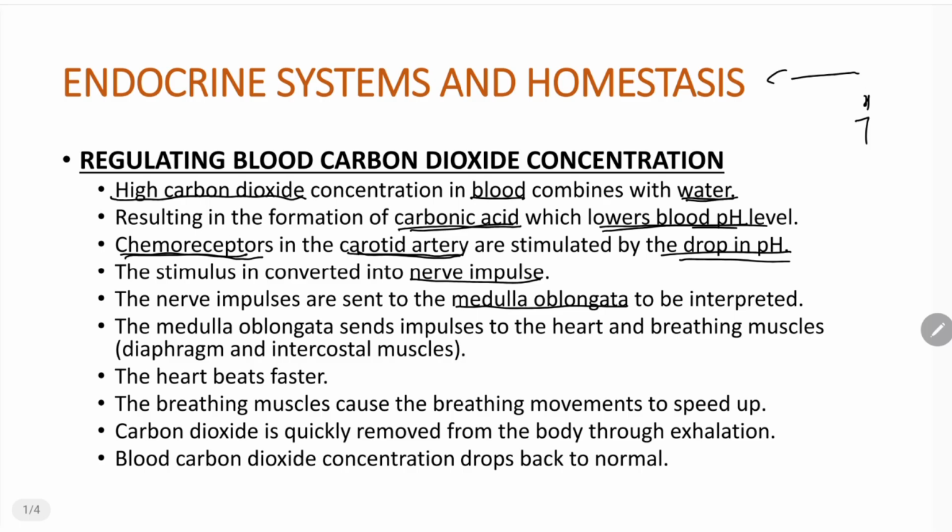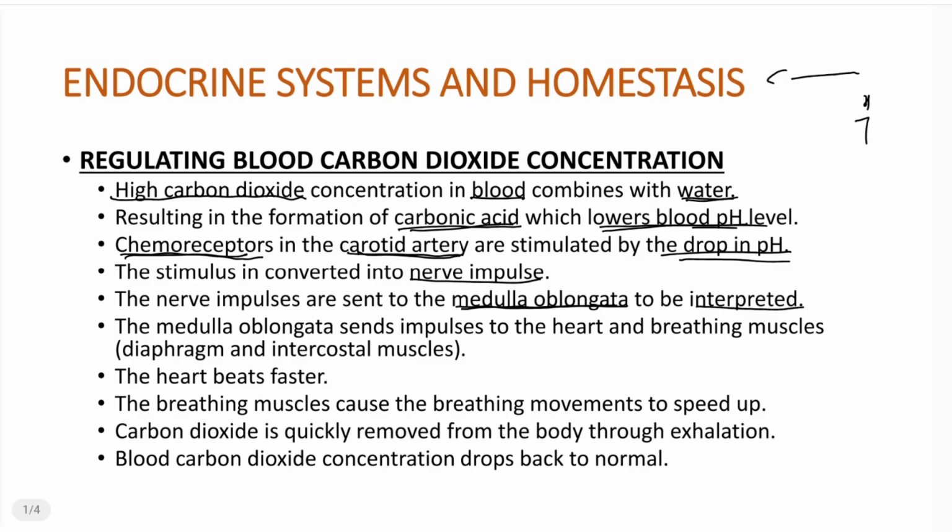Now, because these chemoreceptors are receptors, they are going to convert the stimulus into a nerve impulse. A nerve impulse is our message. Now, this nerve impulse is going to be sent to the medulla oblongata in the brain. Why to the medulla oblongata? Because the medulla oblongata is the control center for breathing, right? So when these nerve impulses are sent to the medulla oblongata, it is going to interpret these nerve impulses. It is going to try to understand what these nerve impulses are saying.